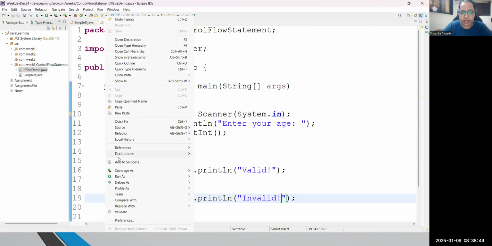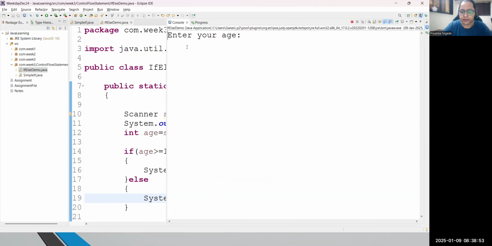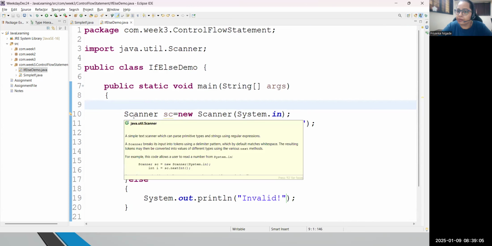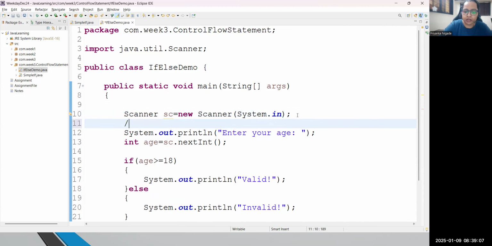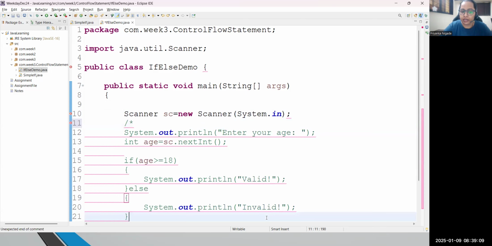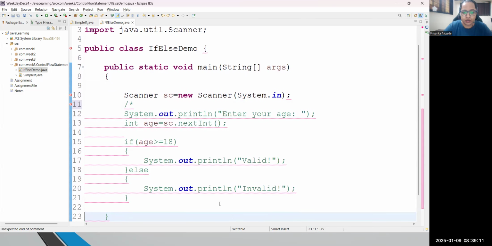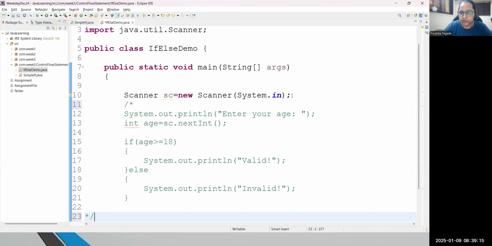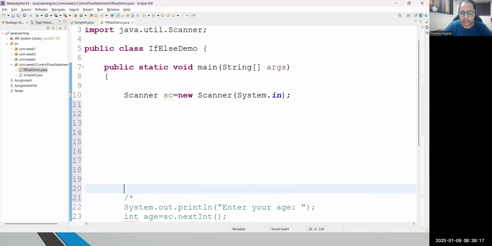But suppose age is valid, then definitely you will get the valid result. See, I'm writing 32 here. Then what am I getting? Valid. Correct? Because now that age is greater than 18. So there are multiple scenarios. This is one example which I have shown you, where we are validating the age. Let me comment this entire code. I'll do one thing. Another scenario, let's understand.